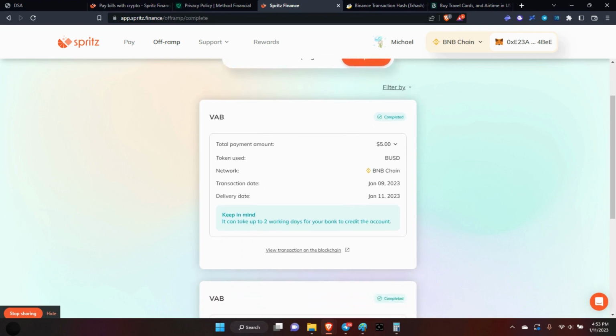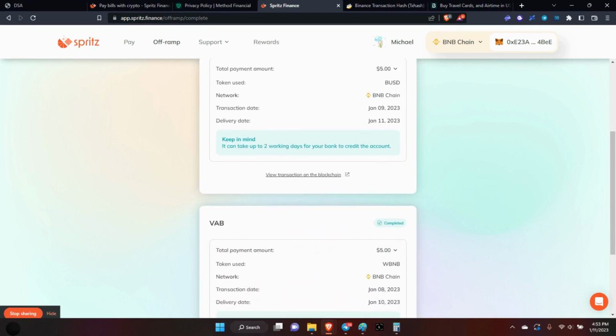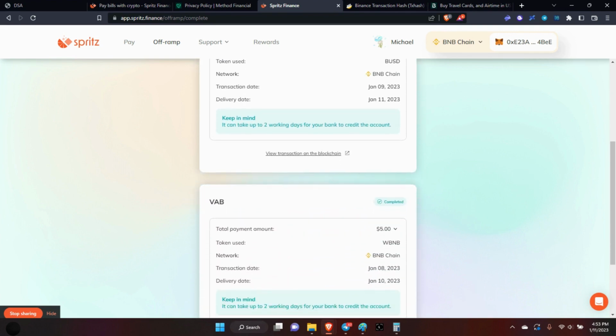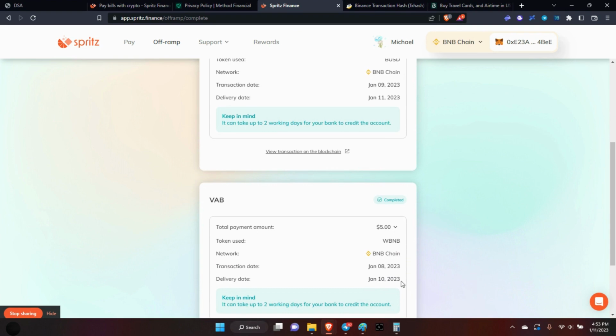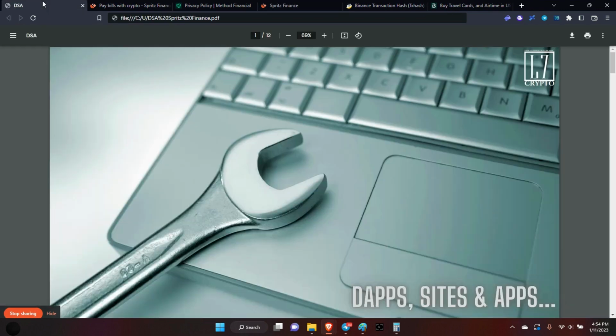So what I did on Saturday, I sent the payment. You can see it here on the 8th, and it didn't make it until Tuesday. No, matter of fact, it made it in a day, technically. Even though it says here 2 working days to credit to the account, it actually showed up on time in my account. Let's go here. I can show you right here.